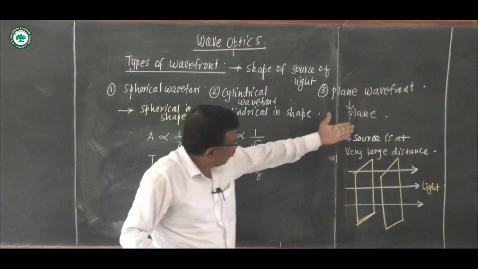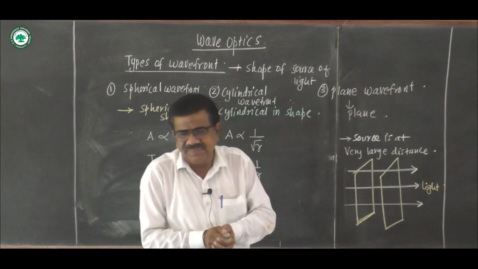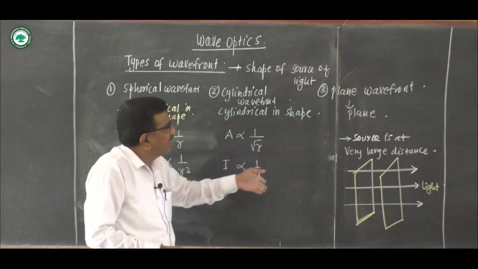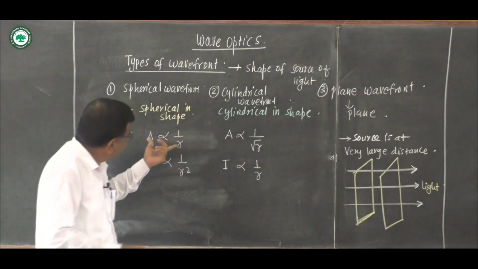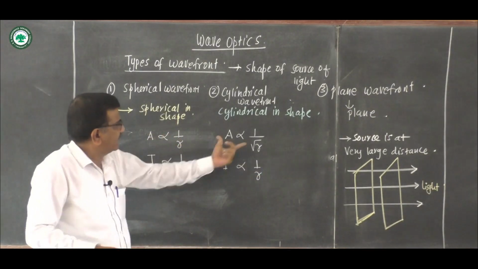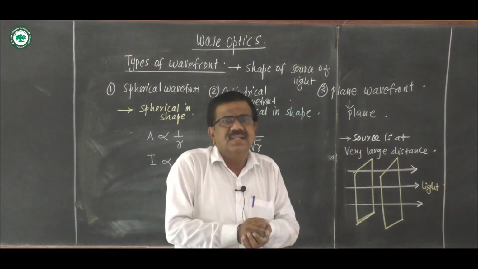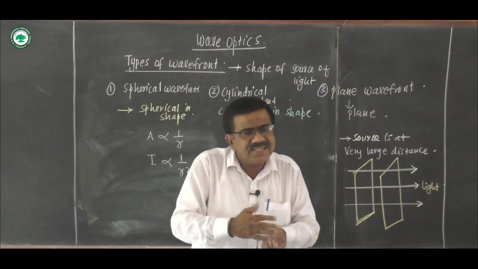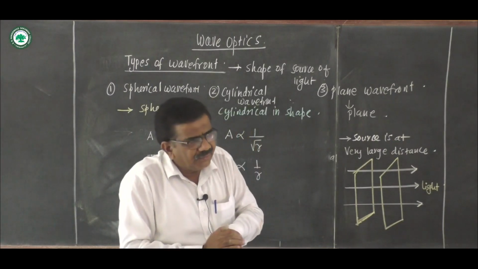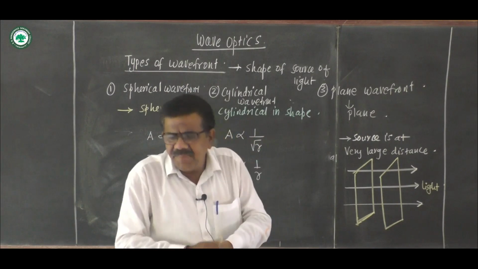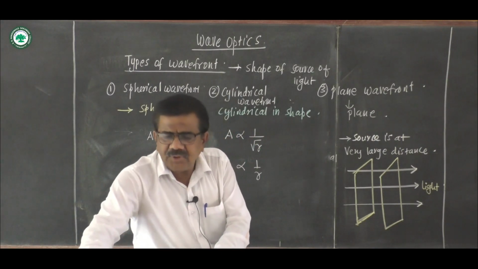But in the case of a plane wavefront, amplitude and intensity do not depend on the distance. In the other cases it varies with the distance like this. Here it does not depend on the distance, so amplitude and intensity remain the same, even if the light reaches from the sun to the earth, it remains the same. So this is about the wavefront.